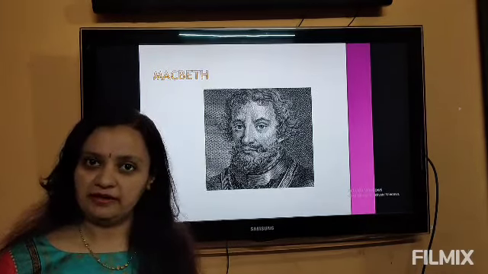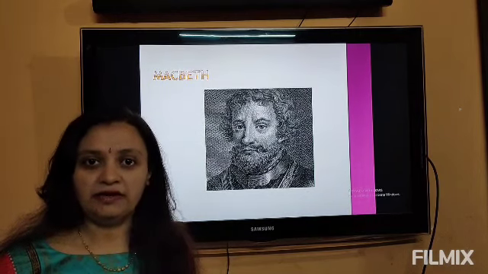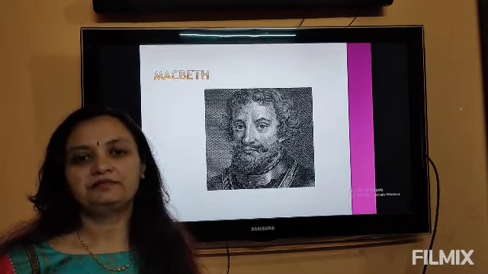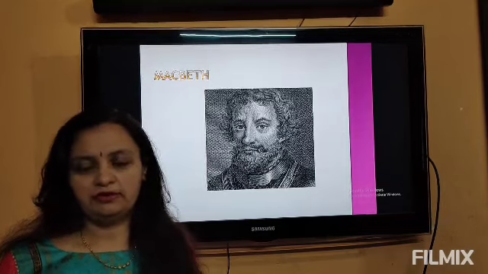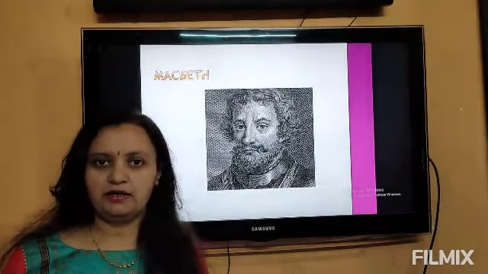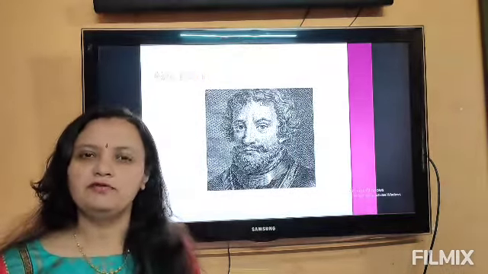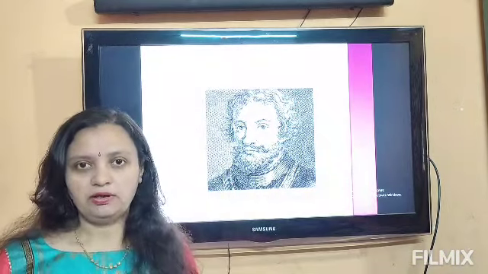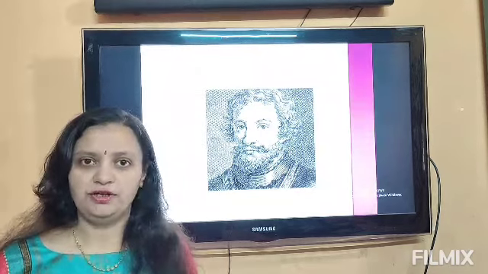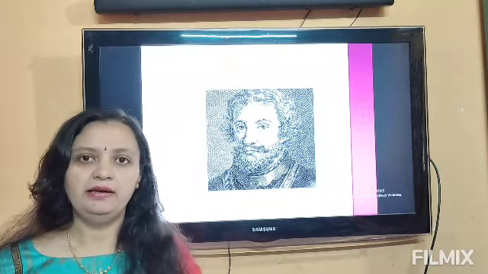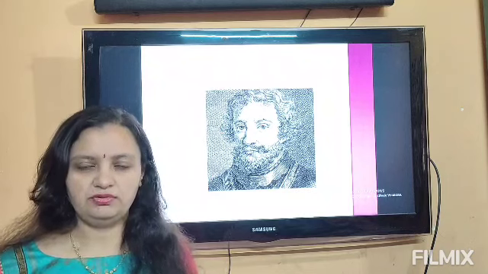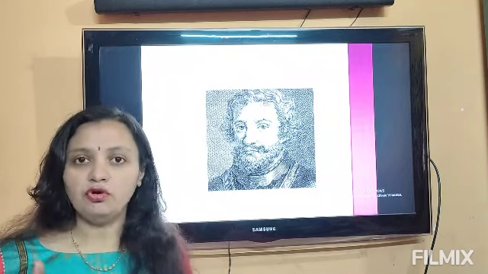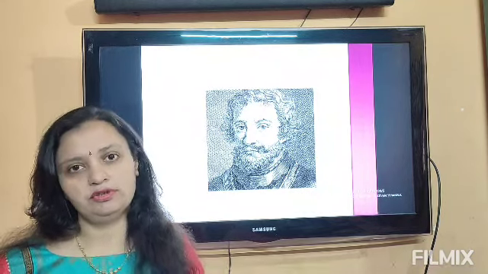Macbeth is the central character. He is the Thane of Glamis, and later on he becomes the king. Now the story starts in such a way that there is a lot of wind and rainfall and storm occurring on the kingdom of Scotland. Now Scotland is a country which is adjoined by England and Ireland. There are three countries together, and on the north of England is the country called Scotland.